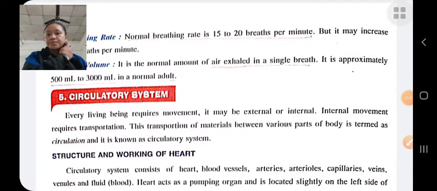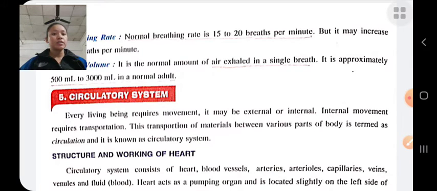Circulatory system. Every living being requires movement. It may be external or internal. Internal movement requires transportation.